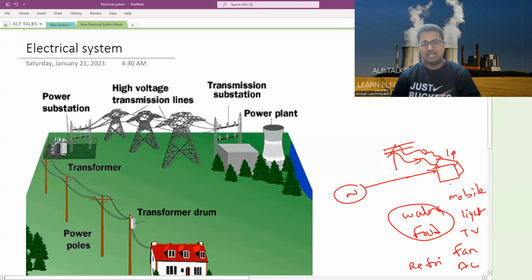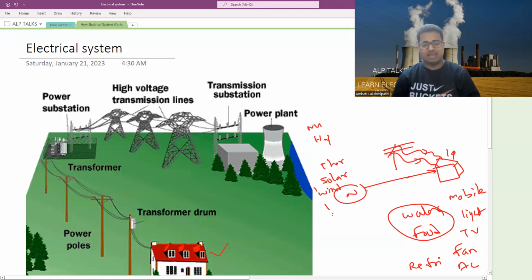So what happens in between this generation and the transmission? You can see here, this is your house. This is the generation. You have many power plants like nuclear power plants, hydro power plants, and thermal power plants. Nowadays you have solar and wind. Like that, there are many sources of generating electricity. Many ways we are generating electric power, and we are going to use it. For example, if you have a generator at your house, you can simply use it, right? You can turn it on, it will generate power, you can use it.